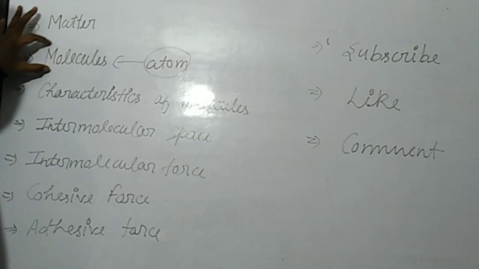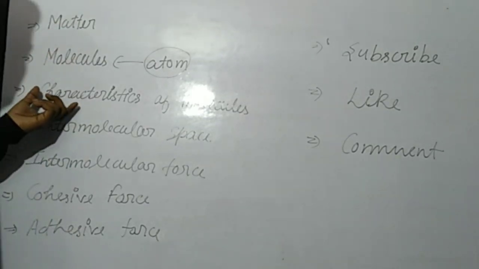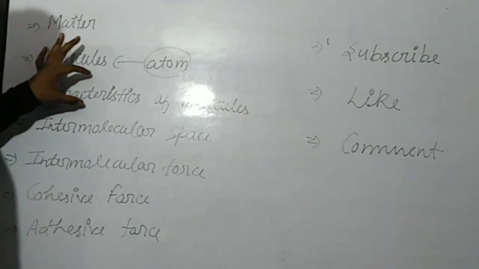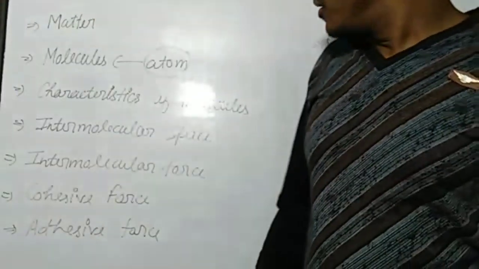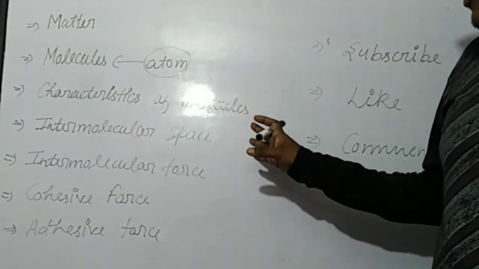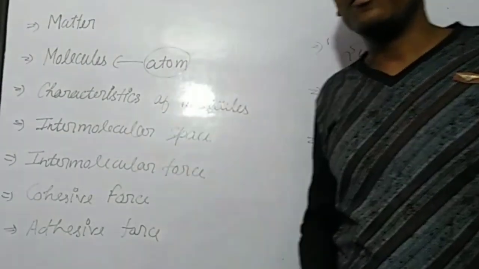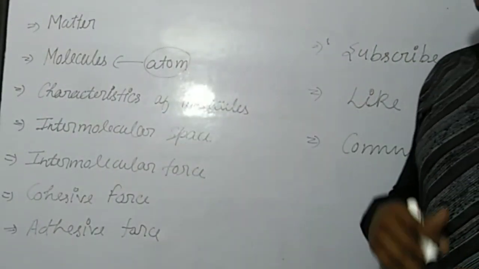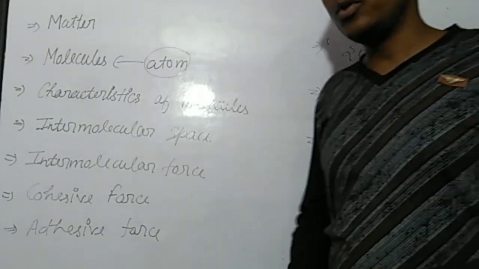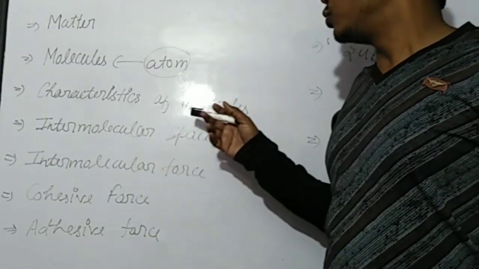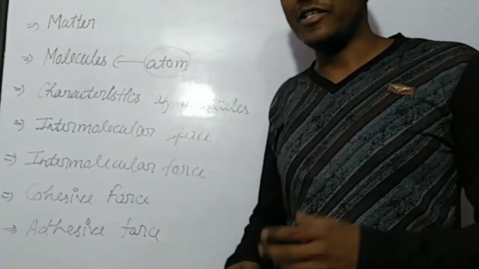On the basis of these molecules, we have discussed the characteristics of molecules. Molecules are extremely small in size, so that we cannot see them through the naked eyes. We have to use a microscope if we want to see the molecules of any substance.